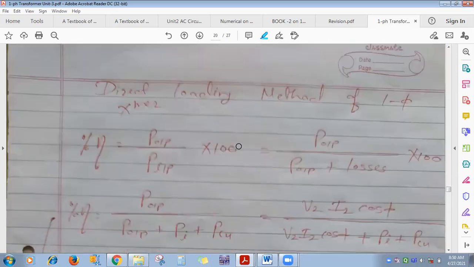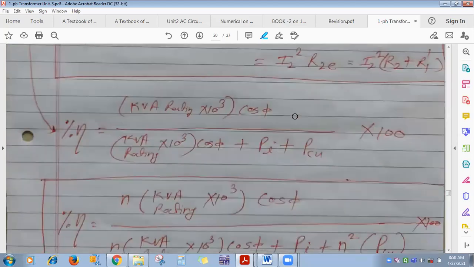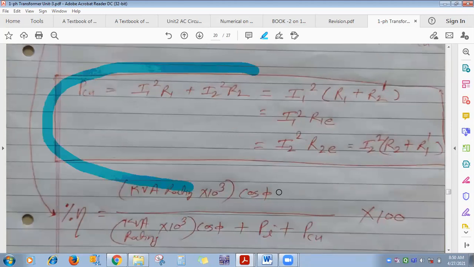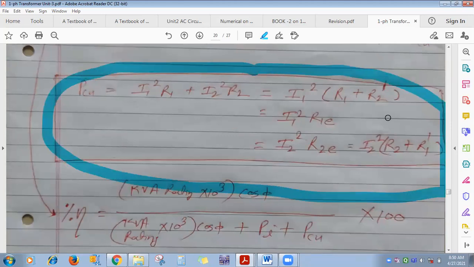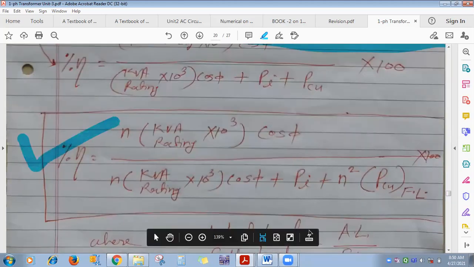Again, direct loading method, everything we have seen. In the direct loading method, input voltage V1 is constant, flux is constant, E1 and E2 are also constant. As you go on increasing the load, I1, I2, W1, W2 increase and V2 decreases. Calculate full load copper loss, using any of these formulas. Then efficiency, keep this formula on efficiency, very important.